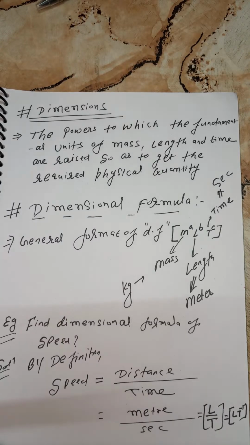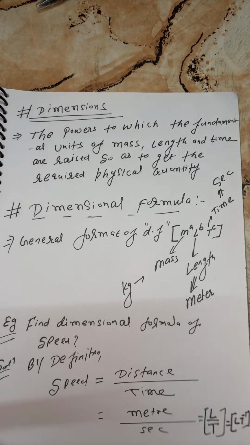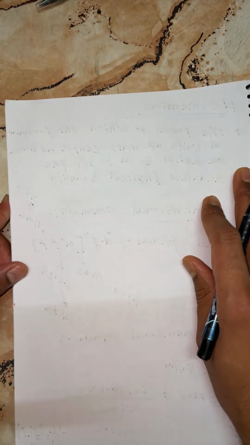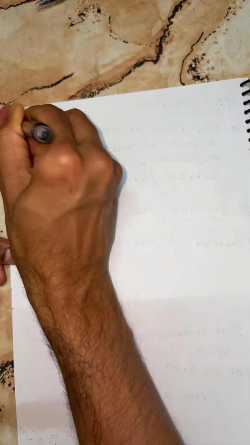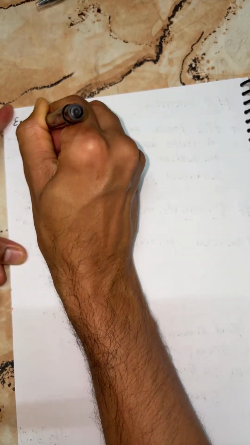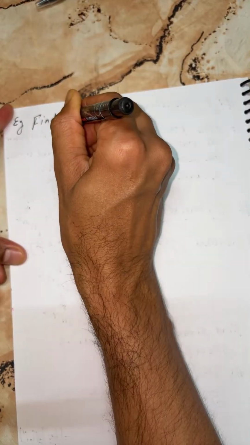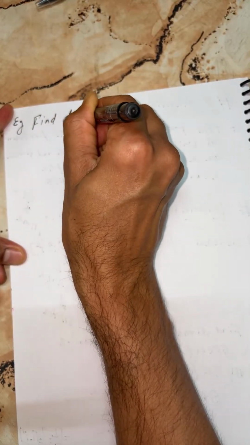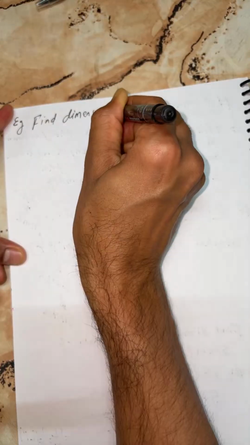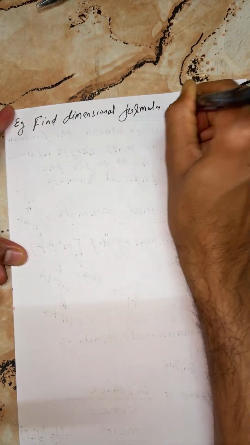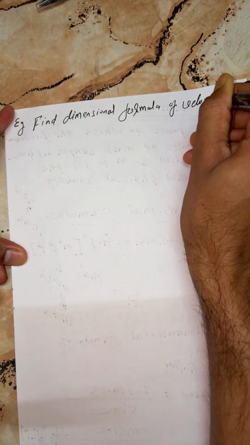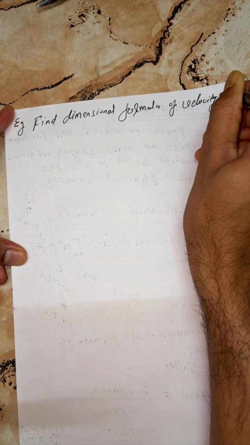Now, students, I'm going to give you the next numerical, beta. Try, everyone. Find the dimensional formula of velocity.